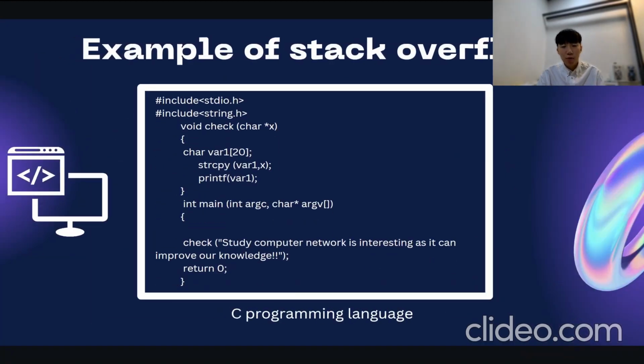Example of stack overflow using the C programming language. In this code, the memory allocated is only 20 characters. However, the phrase that is directed to occupy the space is clearly longer than 20 characters. The main function verifies the function by passing the value.